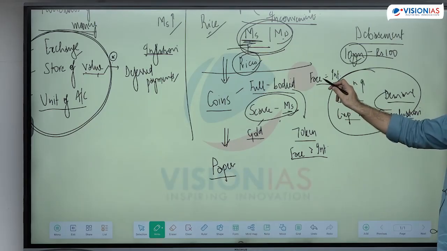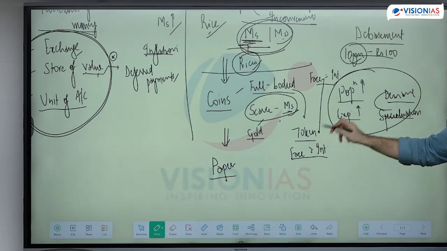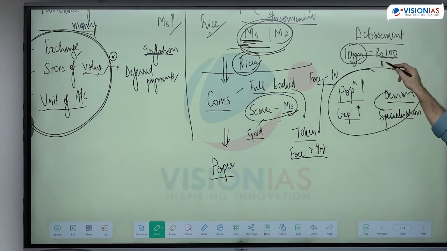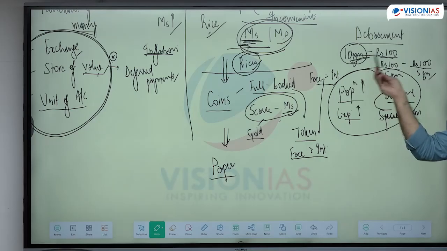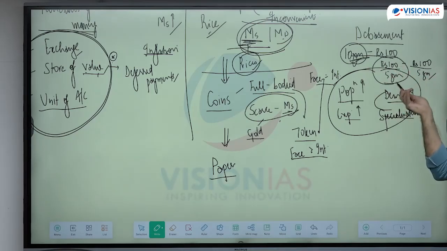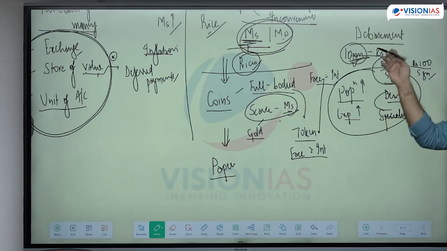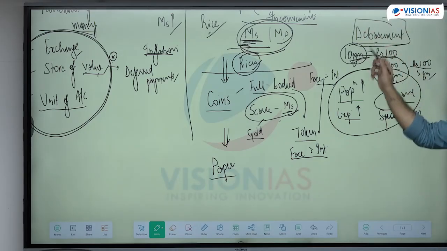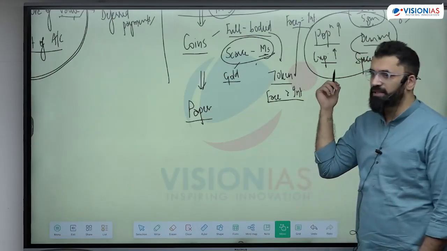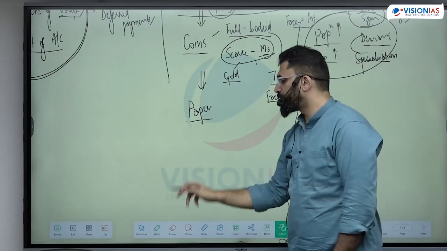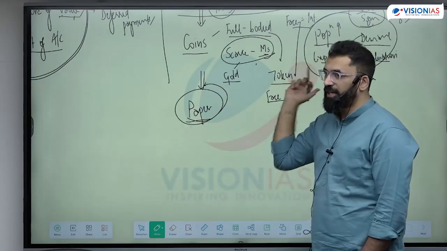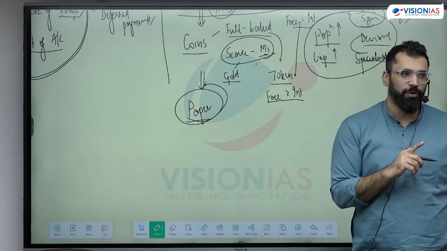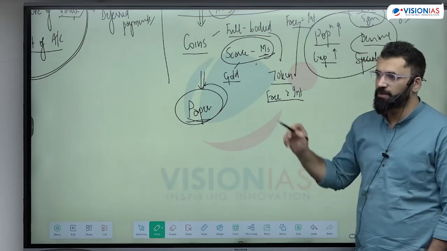First, we started moving away from full body to token. Same quantity, say we are making now 2 coins worth rupees 100. That means उस 100 rupees के coin में the gold value has been reduced. So one way of making more coins will be with the same quantity of weight I am making more. That means the value of one coin with respect to quantity of gold has reduced. This is called debasement. First we debase, then as the requirement is more, we move to a paper currency. Because of the more need for money, therefore the supply had to be more. Monetized sections of the economy are increasing. That means more need for money.